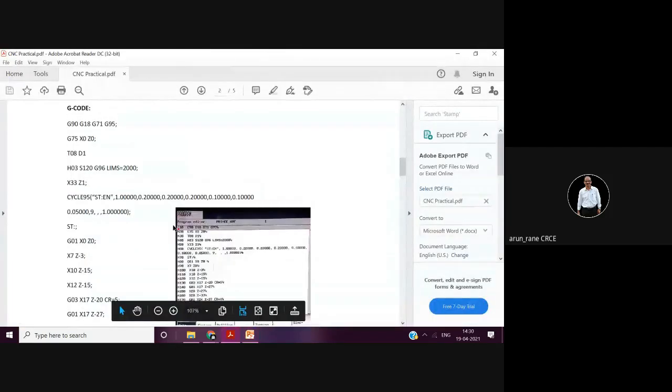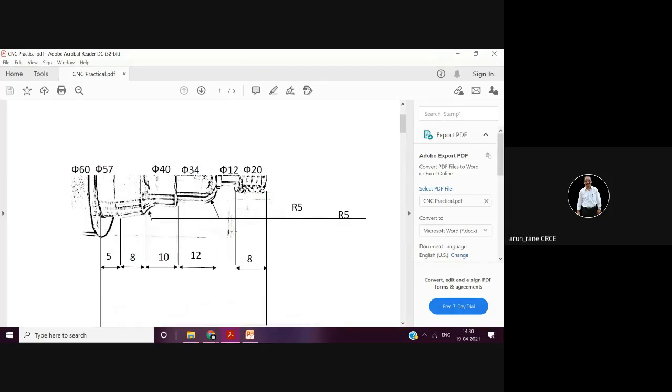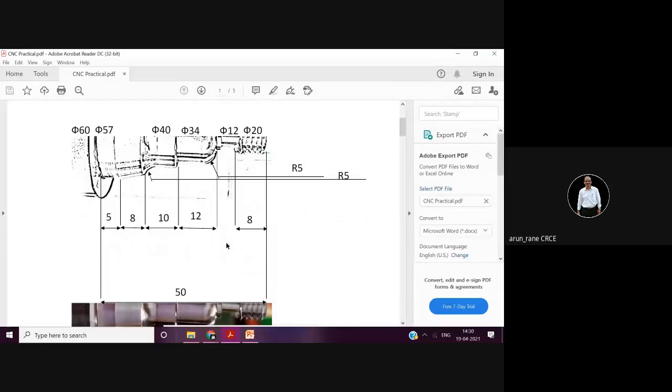Now, when you're talking about turning, all the dimensions you have to write in the Z axis. So this is your Z0, then this becomes Z minus 8. And what about this? Can anybody tell me how much is the length from here to here? The total length is 50. So what will be the undercut length? Has anybody calculated it? This is 12 plus 8, 20, 30, 35, 7 mm. So now you have to give the dimensions from one end.